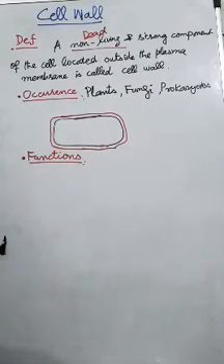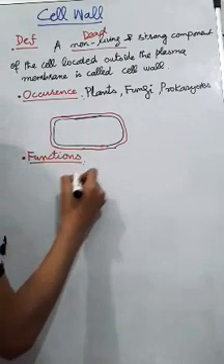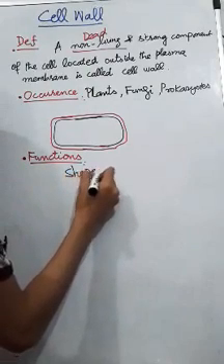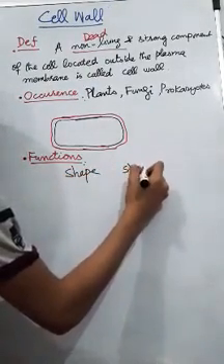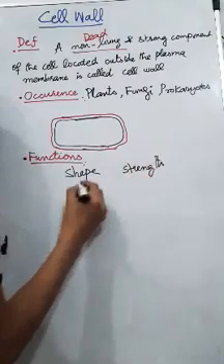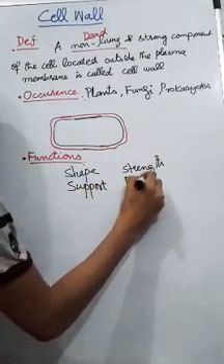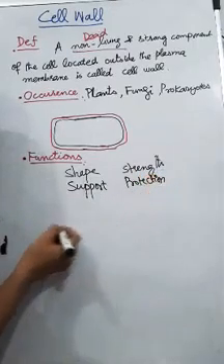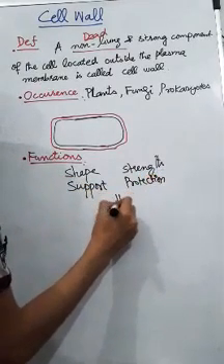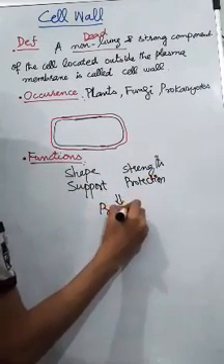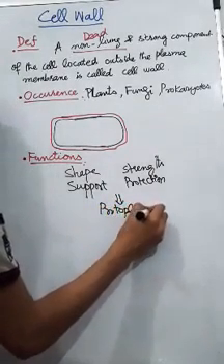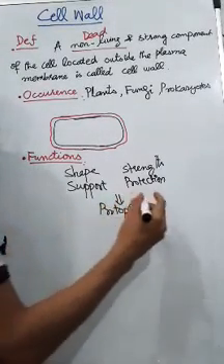So now we are going to see the functions of the cell wall. It provides shape, strength, support, and protection to the protoplasm, which is the living content of the cell.